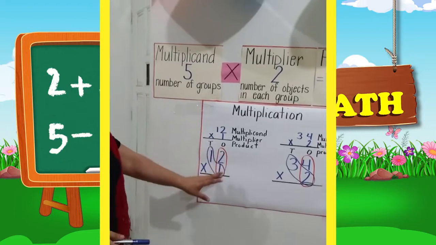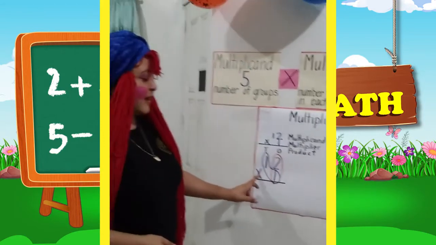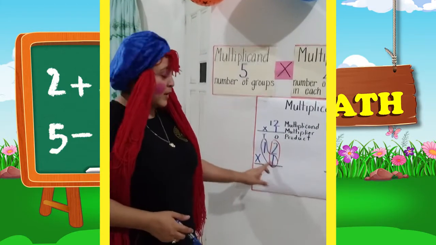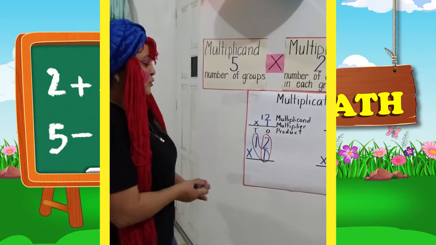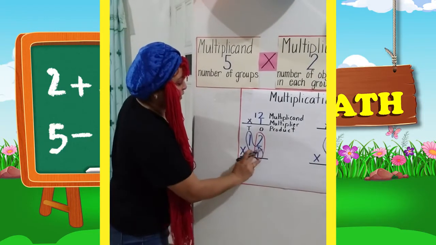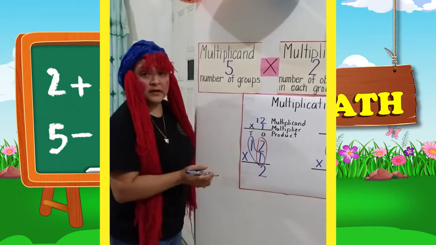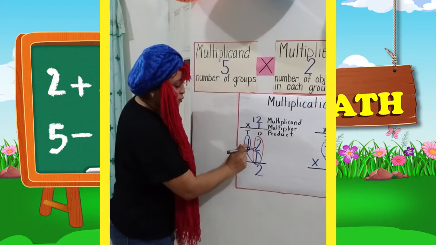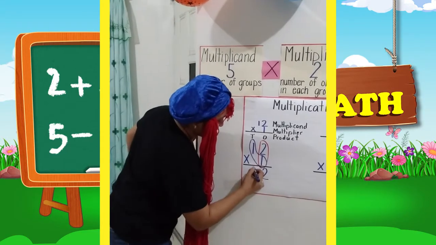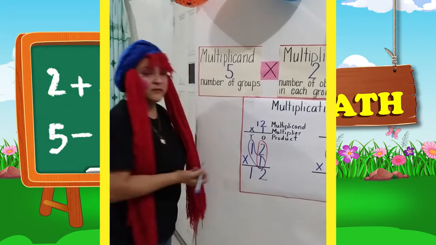So here we are going to start with 1 times 2. 1 times 2 equals 2. And then 1 times 1 equals 1. You see?